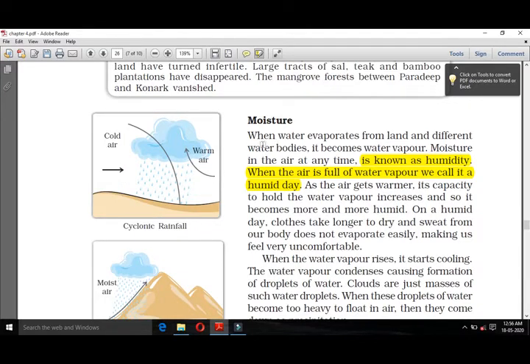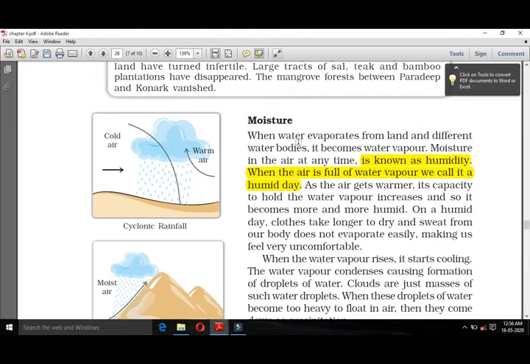So when water evaporates from the land and different water bodies, it becomes water vapor. Moisture in the air at any time is known as humidity. When the air is full of water vapor, we call it a humid day.